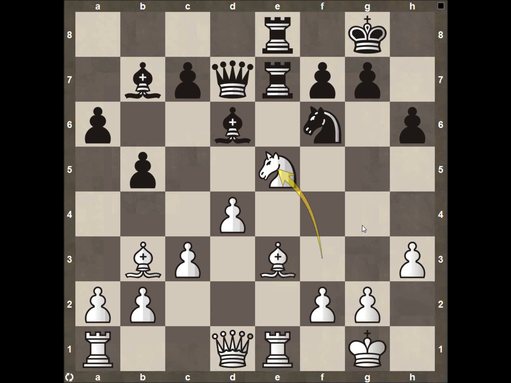And so that's what Anand, I think, saw in this position. He thinks he has an advantage if he gives back that pawn material. And so it's going to be up to Aronian to try to counterattack that and somewhat get into an endgame with the better position, so we can try to come out with a draw or potentially a win for black.